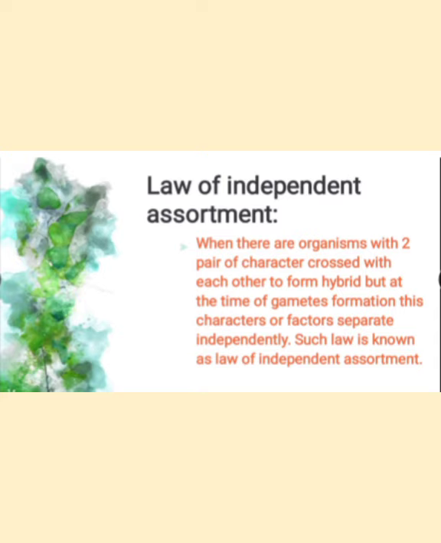One plant has two characters and another plant has two characters, but they have alternative forms, one dominant and another recessive. Crossing takes place and the hybrid plant is formed. After that, at the time of gamete formation, the characters or contrasting factors separate independently. Such a law is known as independent assortment.